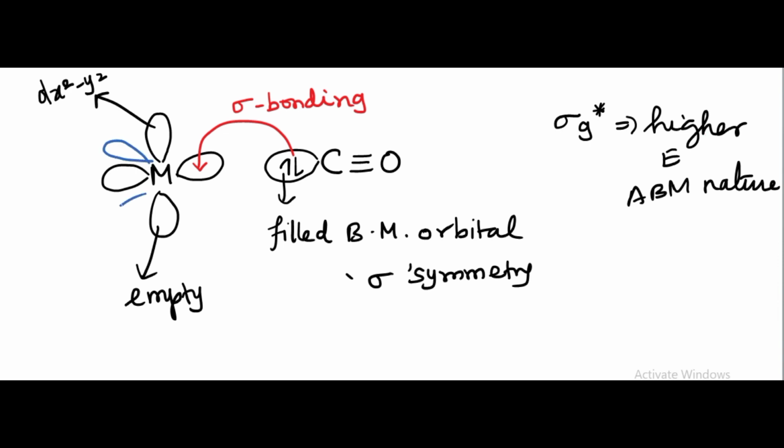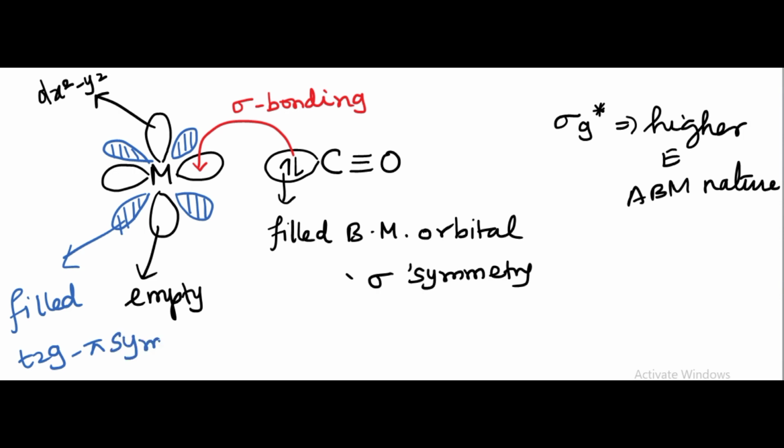Meanwhile, we have the filled t2g orbital of the metal, with pi symmetry. According to molecular orbital theory, it is a filled t2g with pi symmetry orbital.